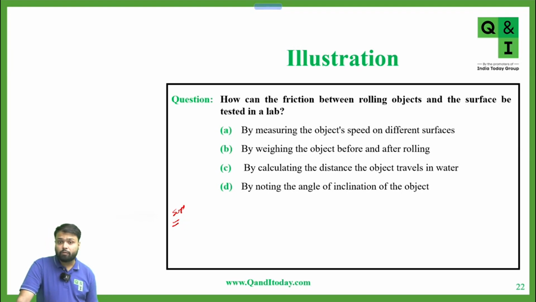Because we know that force of friction depends upon two factors. First, the nature of the surfaces in contact, and the second, the force with which it's pressing down. Yes or no? Tell me what are the two factors on which friction depends?